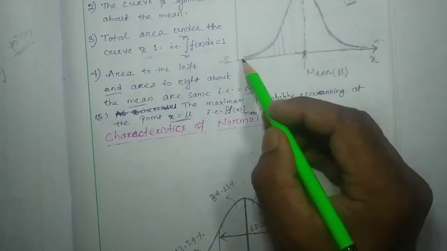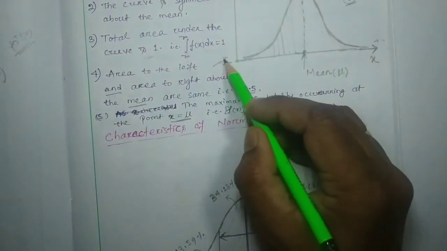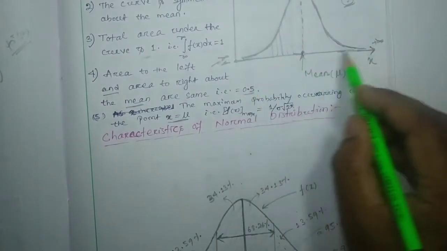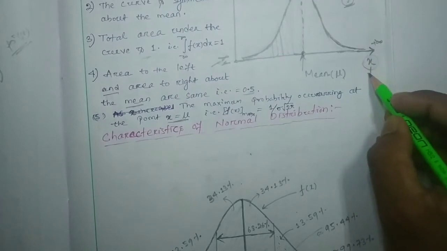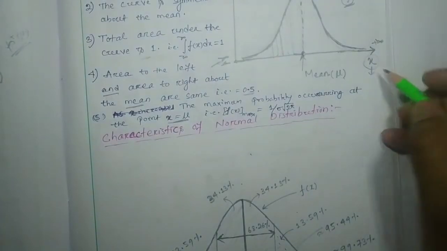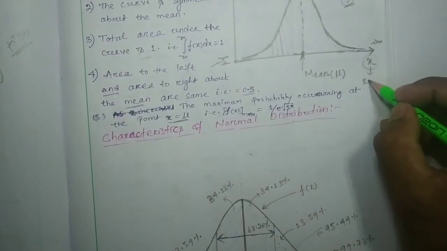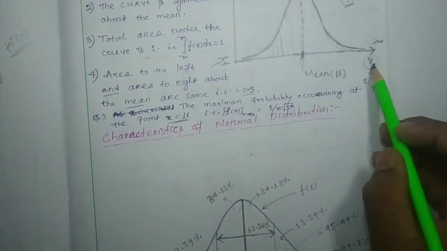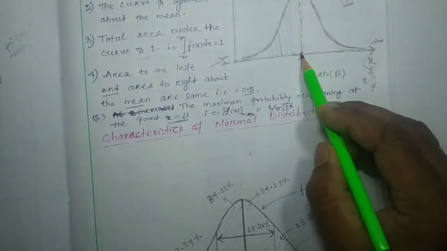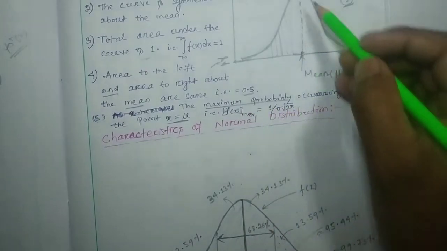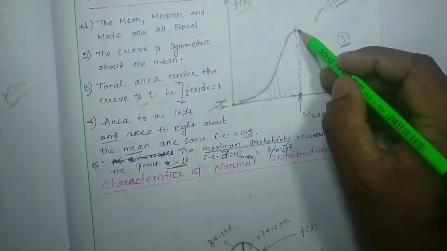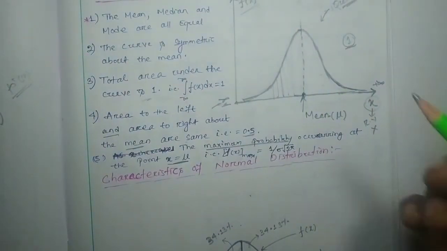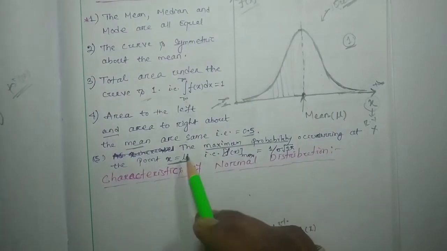Okay, now the maximum probability occurs at the point x equal to mu. Here x can vary from minus infinity to plus infinity. x is the value of the random variable, the different values of the random variable capital X. This is small x. So at x equal to mu, we get the maximum probability, the peak observed at the mean of the normal distribution. And how much is that value? You just put x equal to mu.